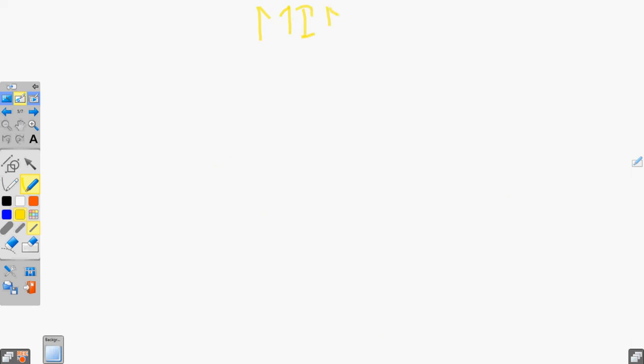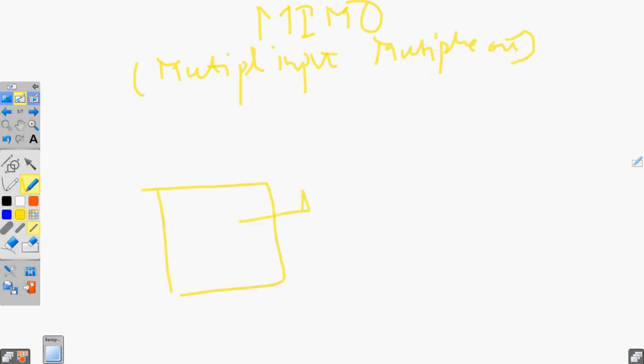Then the last one is MIMO, multiple input, multiple output. Multiple input and multiple output means TX1, TX2, RX1, RX2.